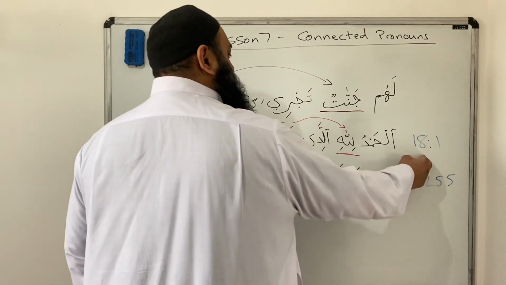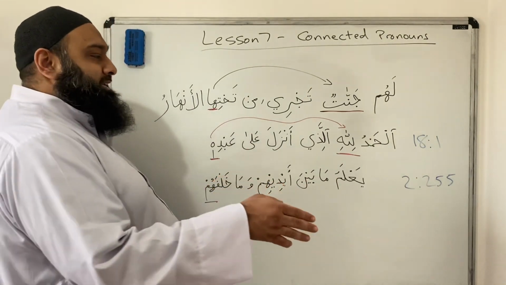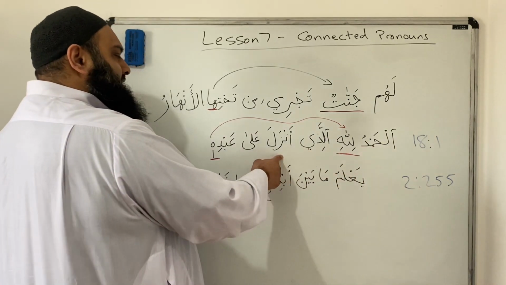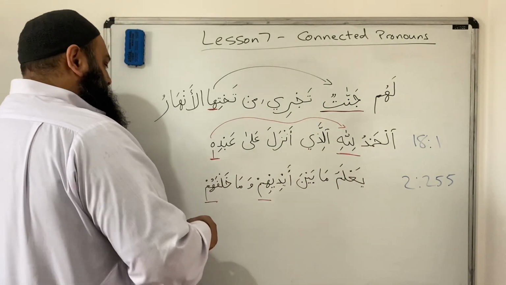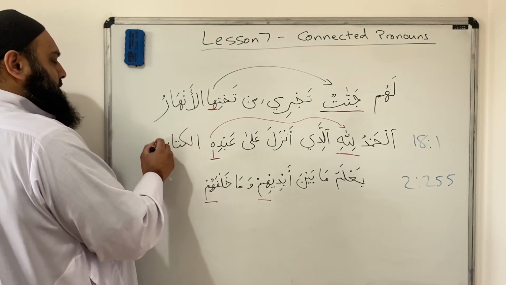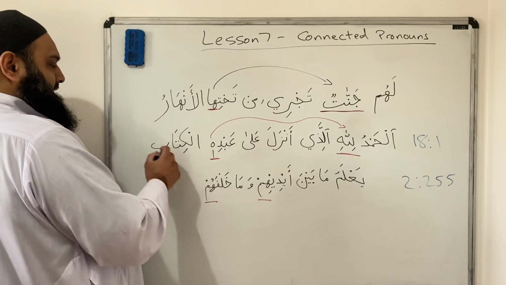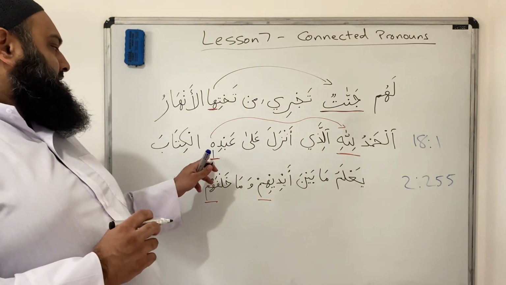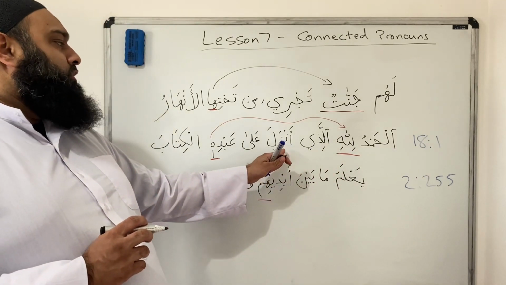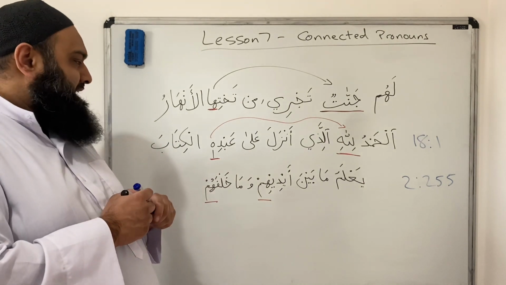Let's go to Surah number 18, verse number 1, which is Surah Al-Kahf. We have the famous ayah, which you should be reading on Fridays: أعوذ بالله من الشيطان الرجيم بسم الله الرحمن الرحيم الحمد لله الذي أنزل على عبده الكتاب. Okay, so we can add the word al-kitab here. This is a common word which we haven't covered yet. Al-kitab, عبده الكتاب. So here we have abdihi, his slave. All praise be to Allah, the one who revealed on his slave the book.